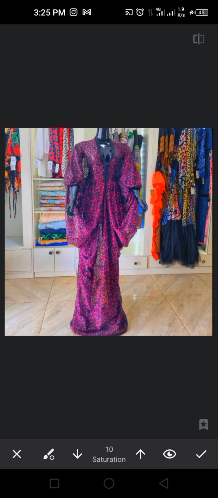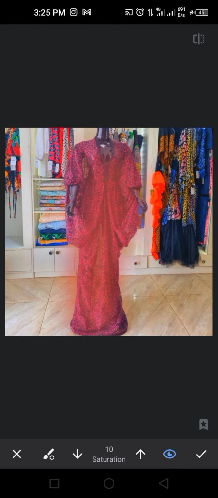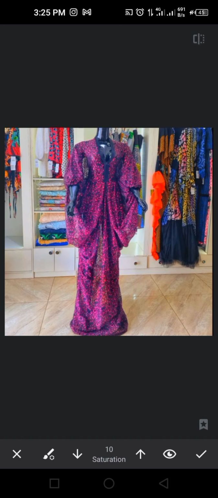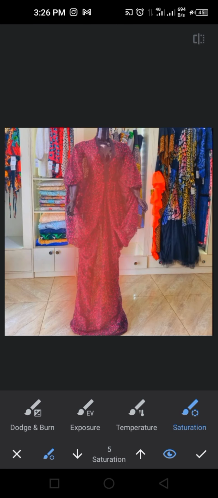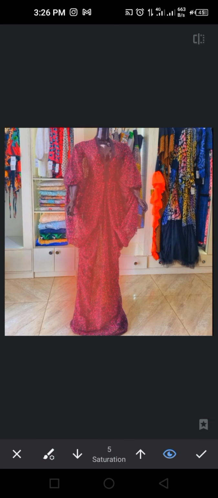If you click on this eye icon, it's going to show where I've worked on exactly. If I take it off, I'm not seeing it again. So just that place. It works like selective too, but this side is where whatever tool you want to use at this point. If I want to remove the saturation, I click erase or reduce it to 5. Then I can turn it on so that I can see where I'm touching.